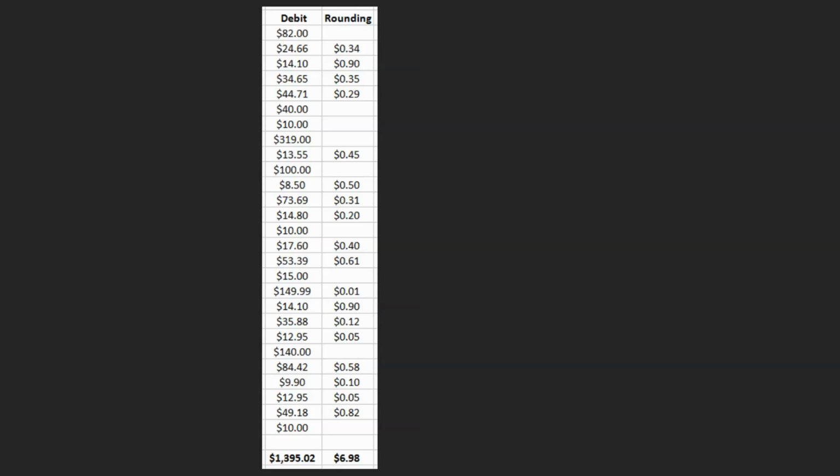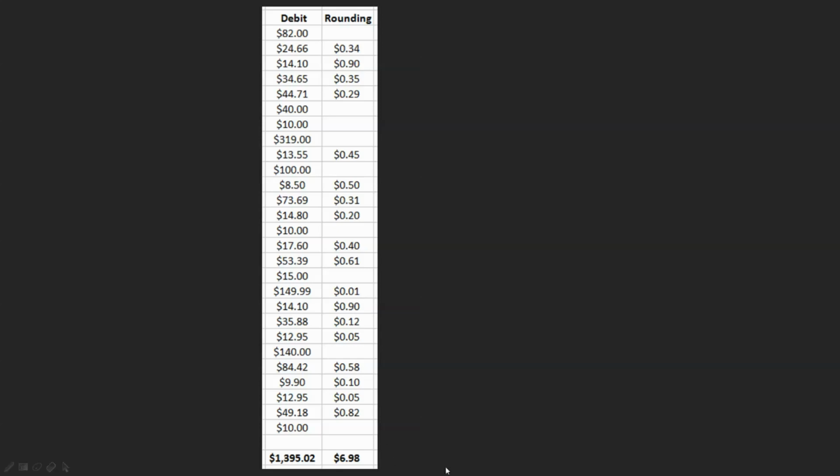Here we have a list of all of my purchases over the month of May 2019, and you can see here that I spent on my credit card nearly $1,400. Now, the way this particular app works is that if there's an odd amount, it'll collect up the odd cents up to the next dollar amount. So for this particular purchase of $24.66, it will collect up 34 cents. And for this one, it will collect up 90 cents, and so on. Now, as it's collecting up here, when it eventually gets to $5, it will then transfer that $5 out of your credit card account into your investment account, which all sounds pretty cool, I guess.